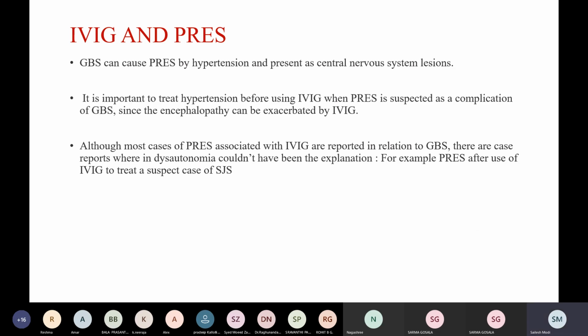GVS can cause PRES by hypertension and present as central nervous system lesions. It is important to treat hypertension before using IVIG when PRES is suspected as a complication of GVS, since the encephalopathy can be exacerbated by IVIG. Although most cases of PRES have been reported in relation to GVS or related disorders, there are case reports wherein dysautonomia couldn't have been the only explanation for causing PRES. For example, there is a case report of PRES after use of IVIG to treat a suspected case of SJS.